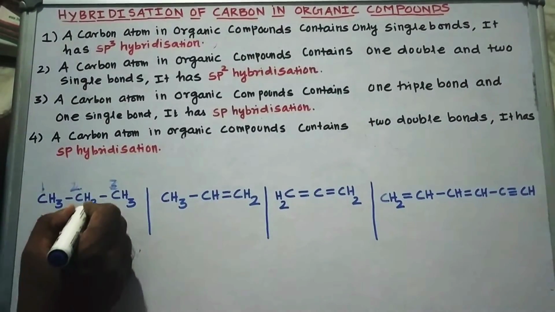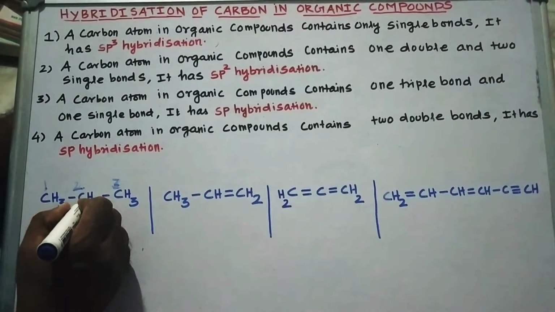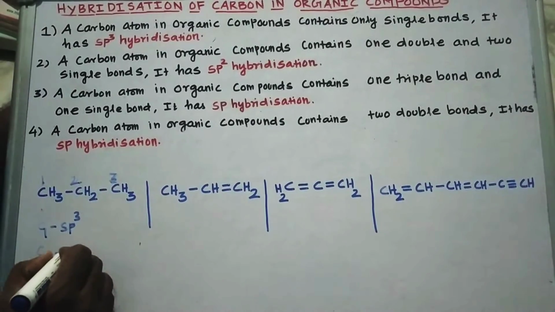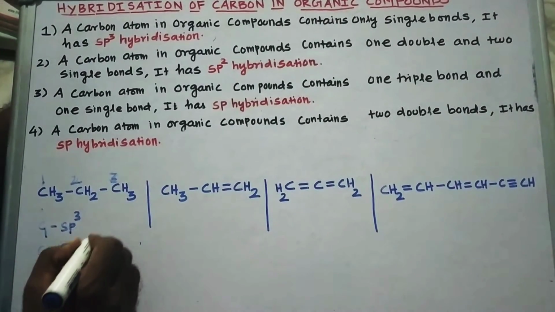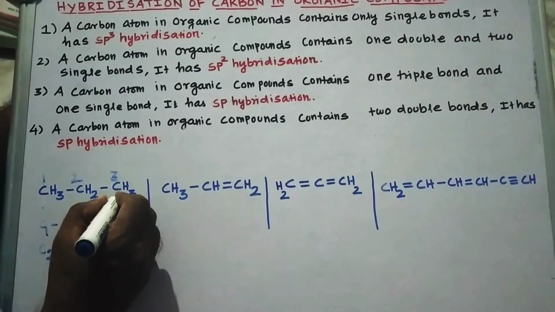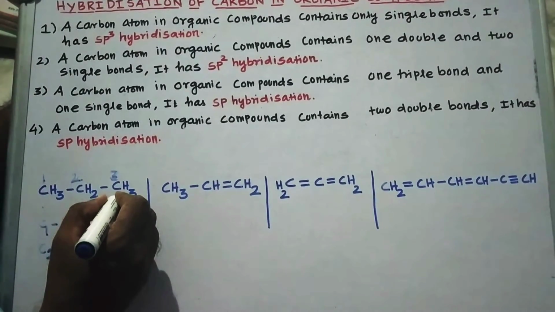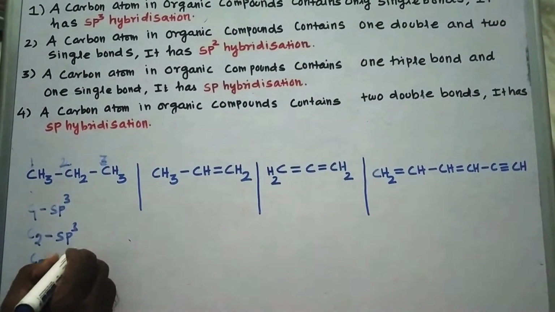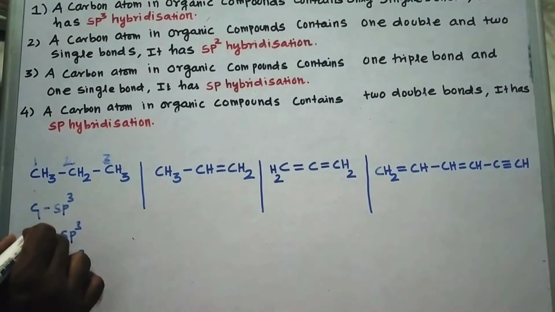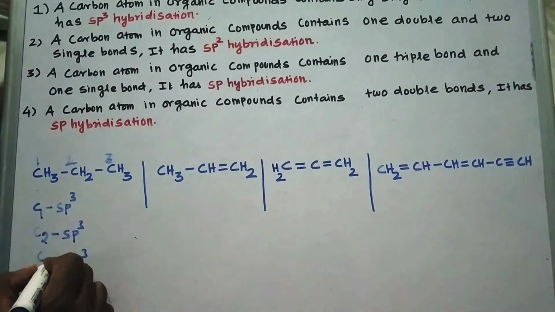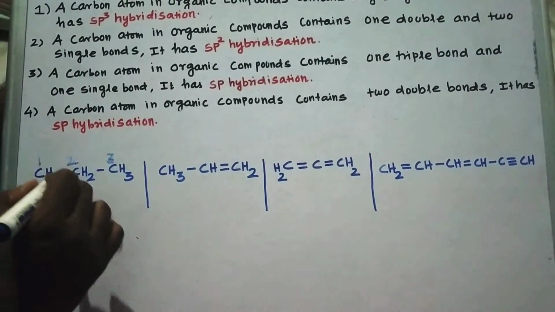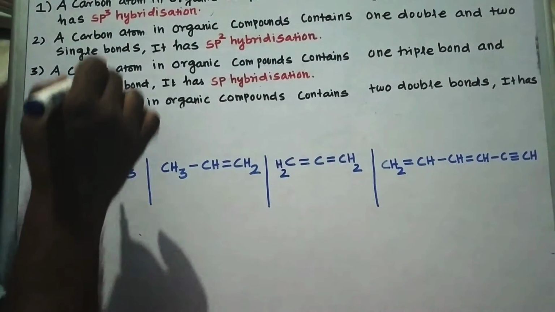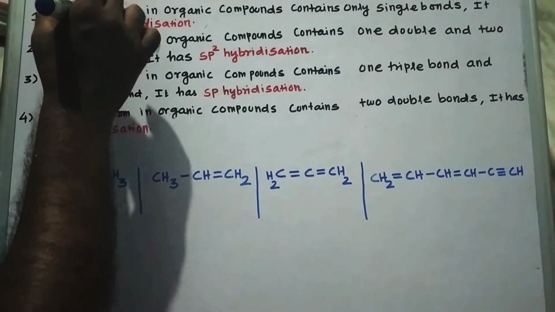sp3 hybridization. Carbon number 2 also has 4 single bonds. Therefore, C2 is also in the state of sp3. Then carbon number 3 also has 4 single bonds. Therefore, C3 is also in the state of sp3. So C1, C2, and C3 are all sp3, because all 3 carbons in this given organic compound contain only single bonds.